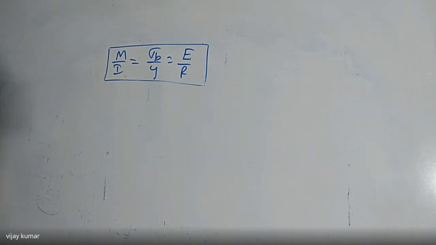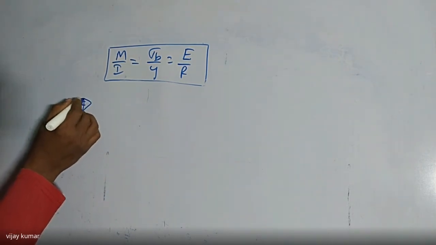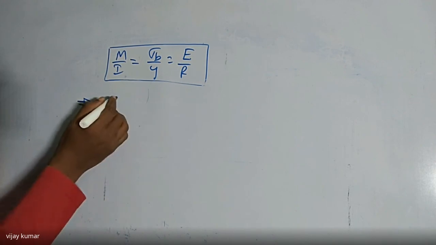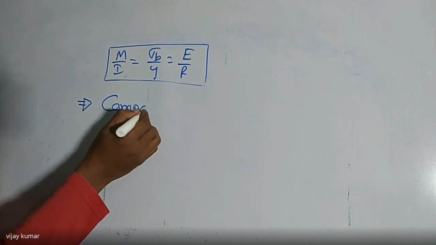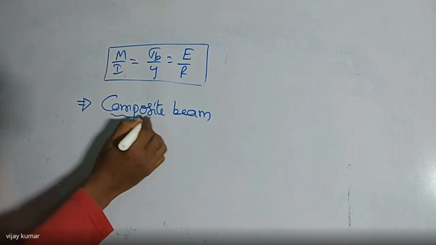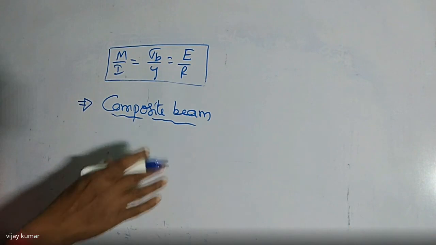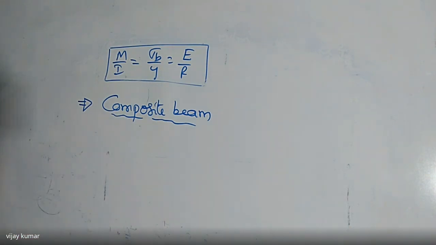Okay, right. So here I'm going to explain a composite beam. After that, I'm going to explain the beam of uniform strength. So what is the meaning of composite beam? It is made of two or more different materials, both rigidly fixed together. Then the beam is always named a composite beam.